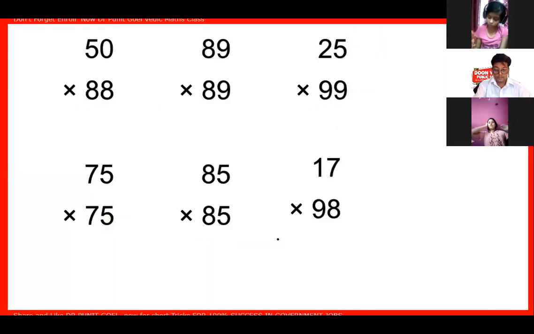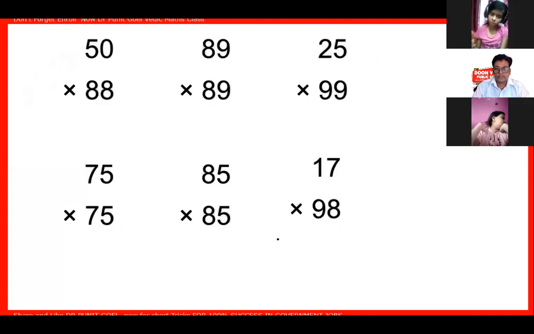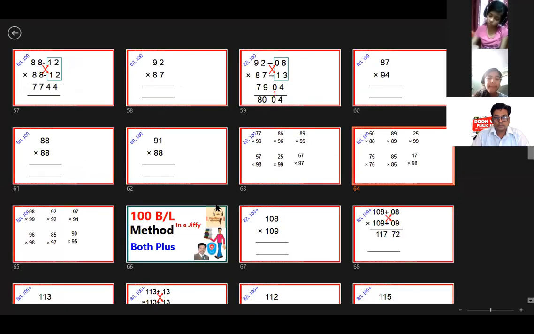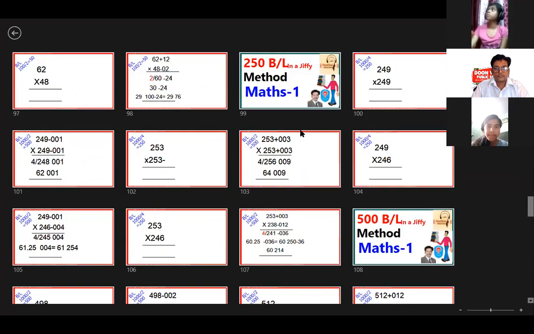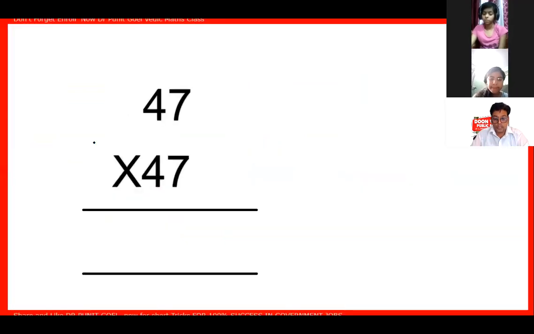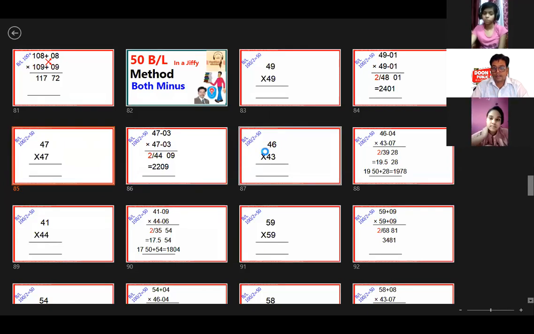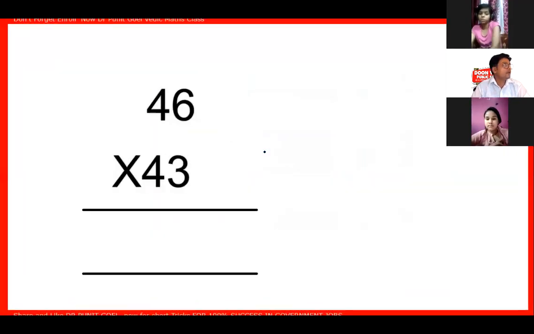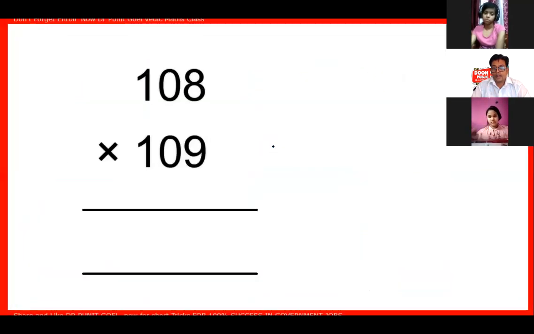Write down every question. This and this. Write down one more question. 47 multiplied by 47. This is homework. Write down very fast. 46 multiplied by 43. 108 into 109. This is homework which you have to do.